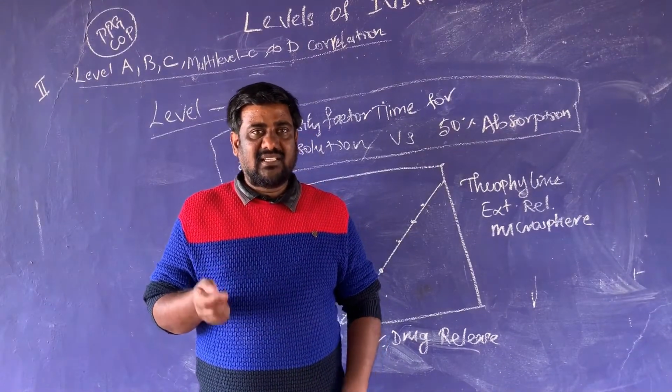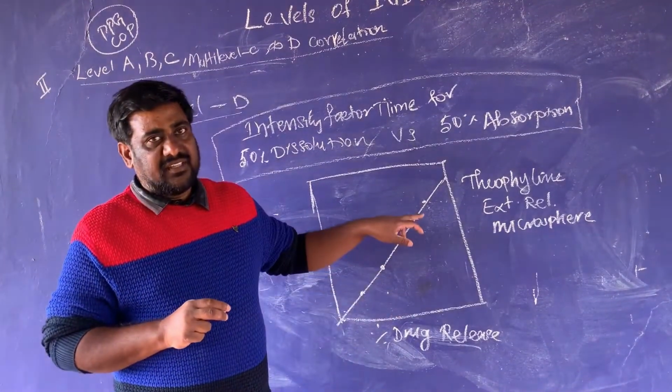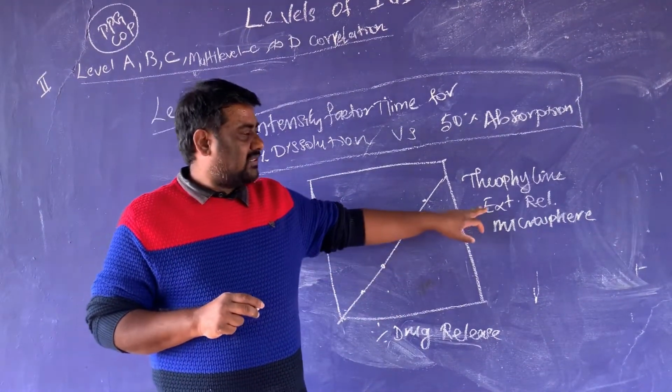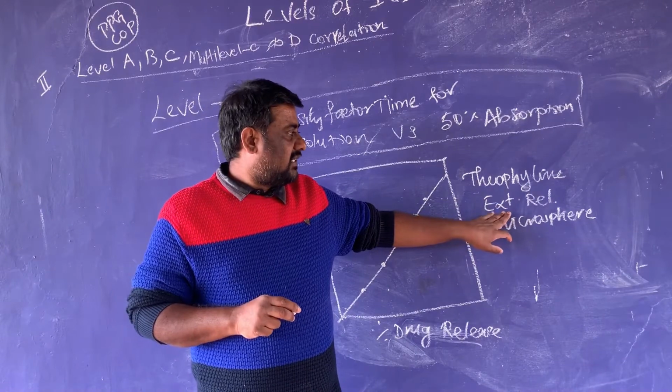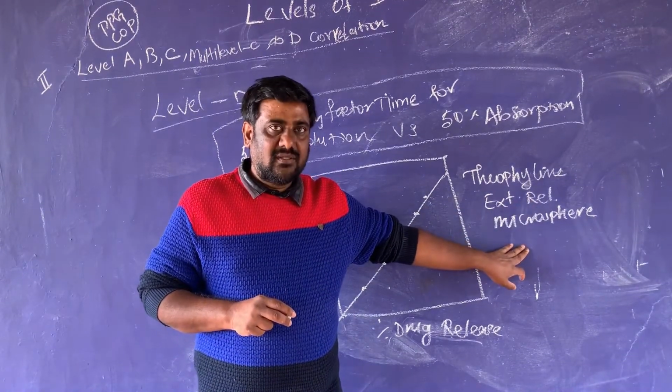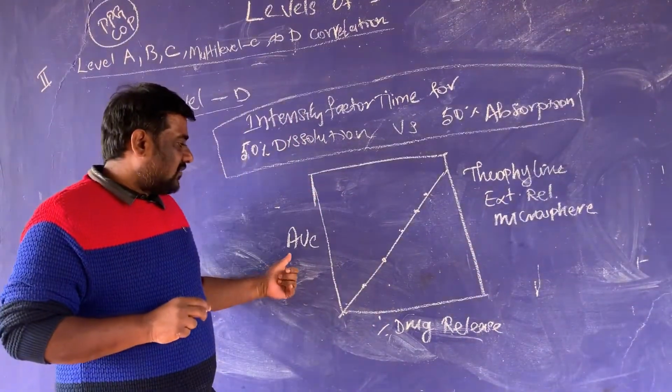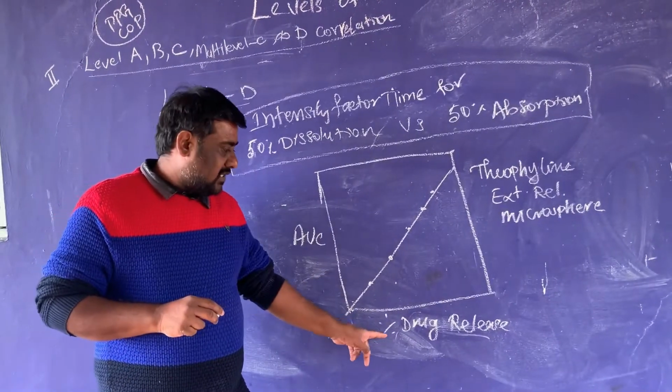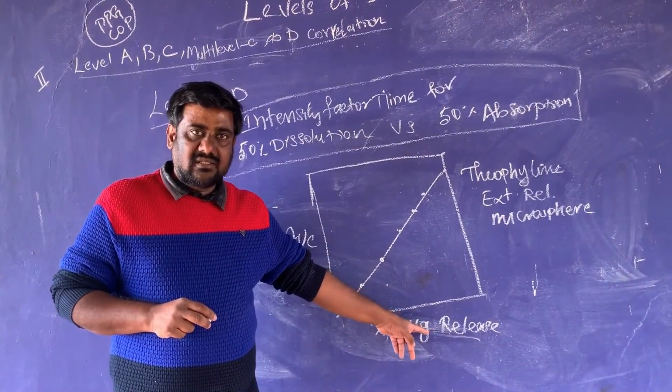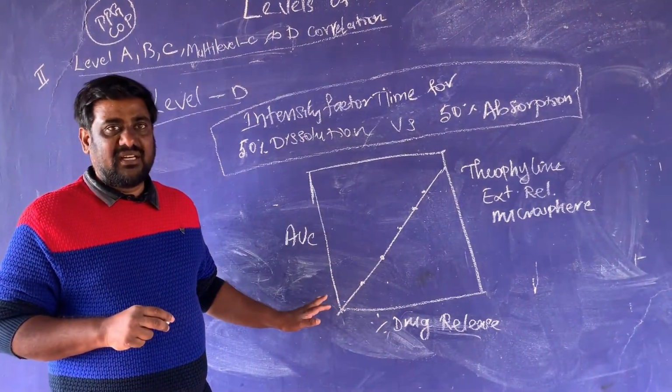Generally, for example, one IVIVC correlation is reported. I have taken theophylline extended release microspheres. Here the data of AUC and the percentage drug release are correlated by the graphical method.